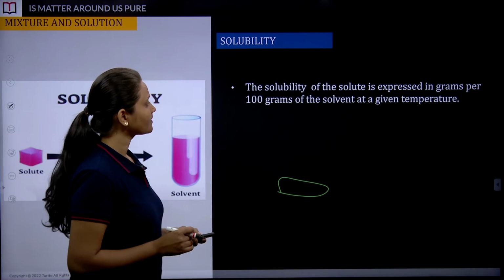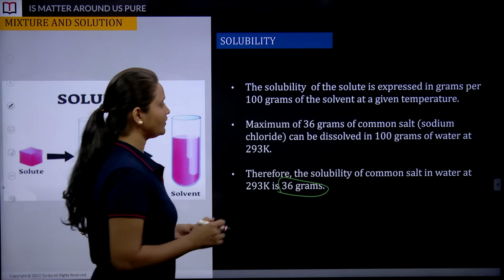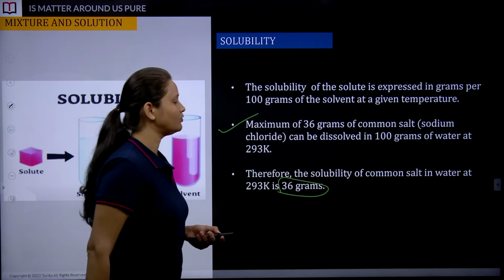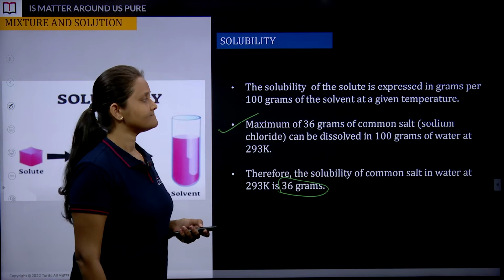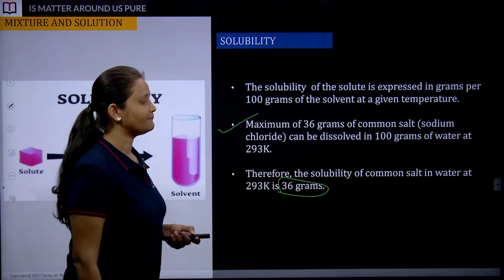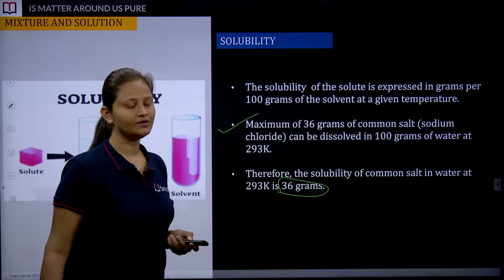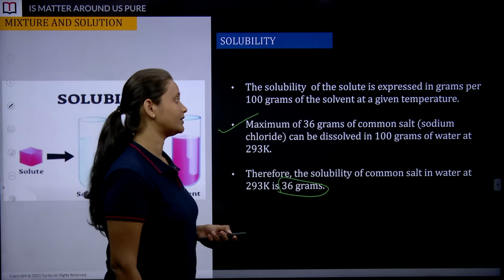And for example's sake, you can note down this example of salt, like solubility of salt in water, 100 gram of water.